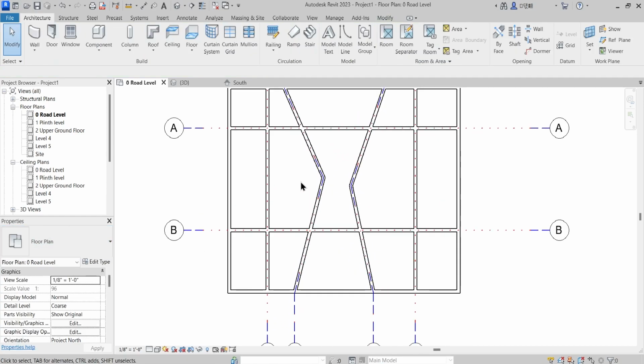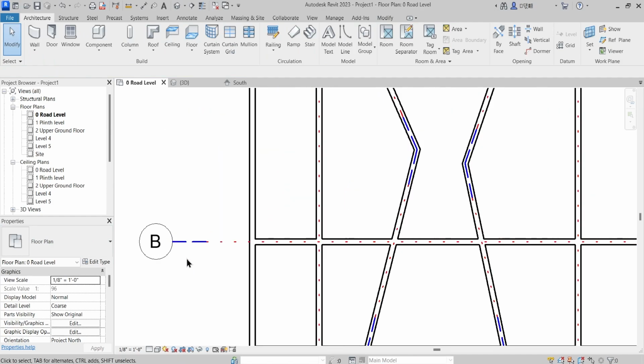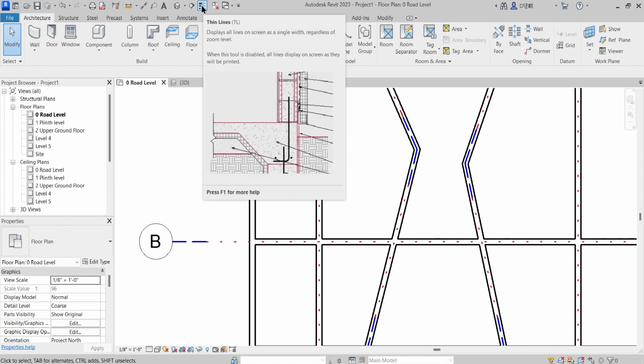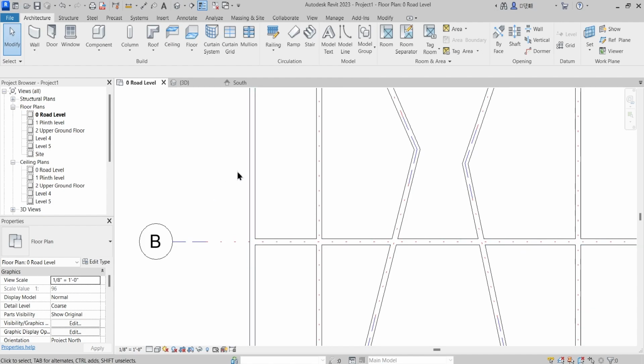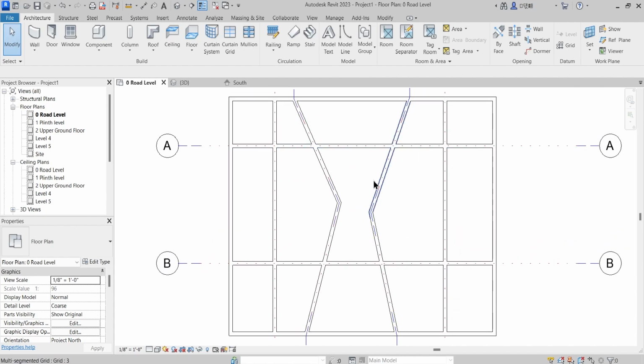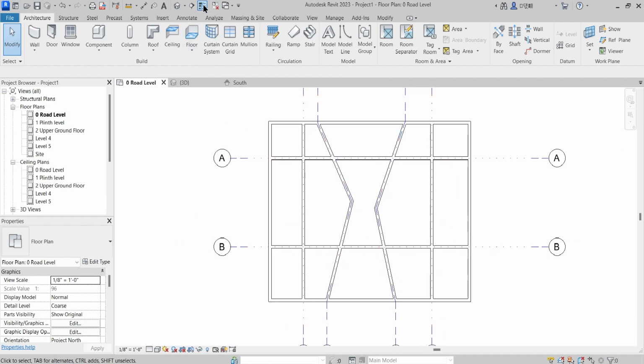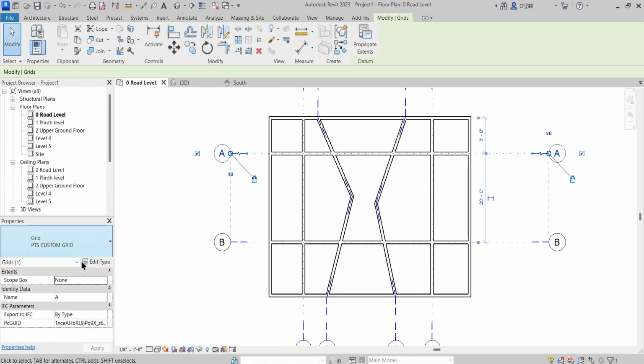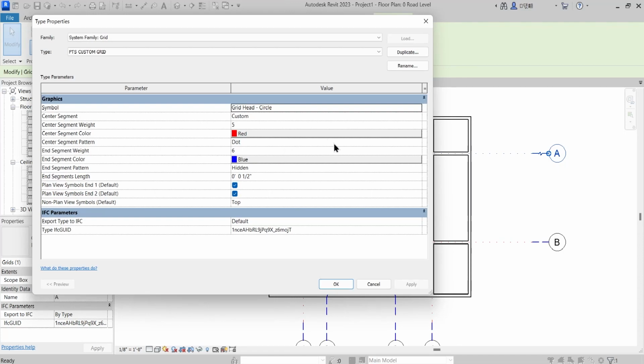Okay, so all of that has changed, and from here TL is the shortcut wherein you can turn on and turn off the thickness of the particular 3D element or 2D line or whatever element is reflecting. If I just turn this off, then it will show all the lines in the same line weight. Just turn it on, then you can visualize the line weight. Whatever changes you want, you can directly do from here.